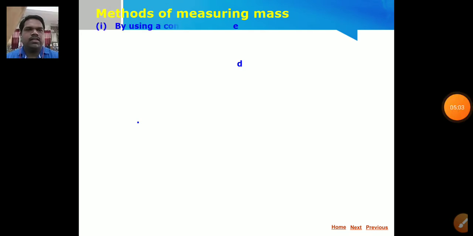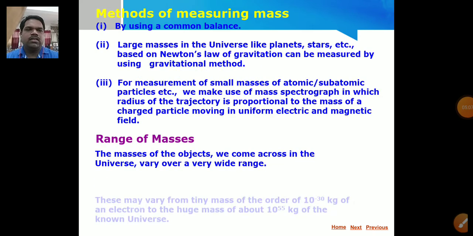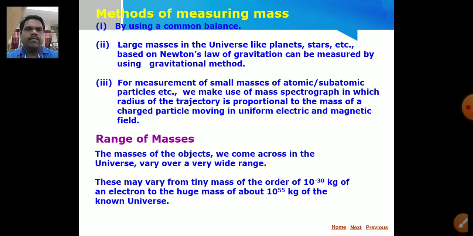So let us see the methods of measuring mass. Dear students, there are so many methods. The first one is by using a common balance. We can use a common balance to measure the mass of any object.